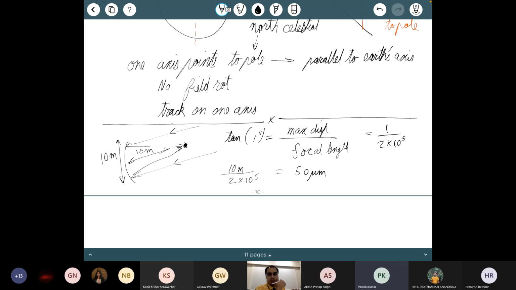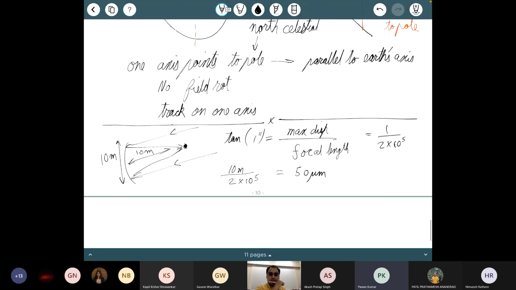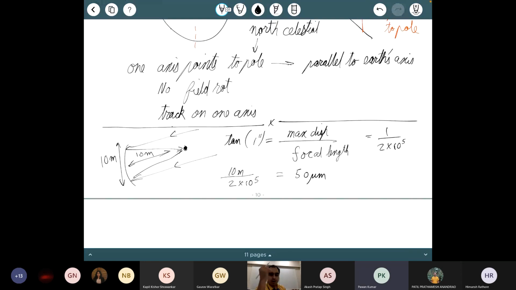Is this correct? 50 microns? Yes, sir. Okay, for comparison, your hair is about 100 microns thick. So we are talking about having something which is as tall as the physics department, and I want to turn it around, and the camera which is mounted at the end has to be positioned accurately to better than 50 microns.